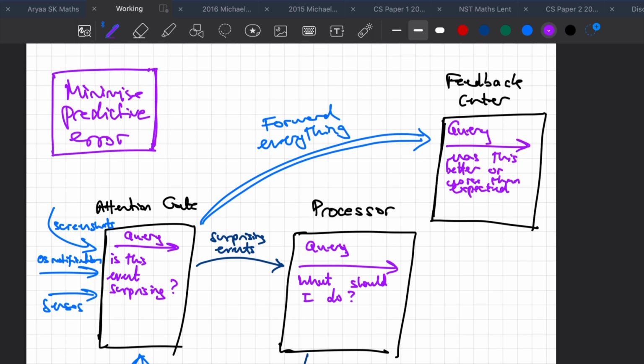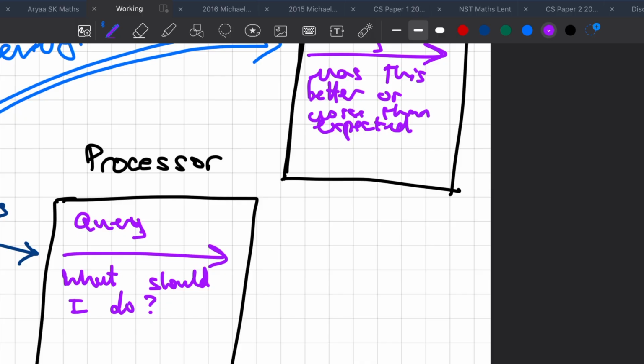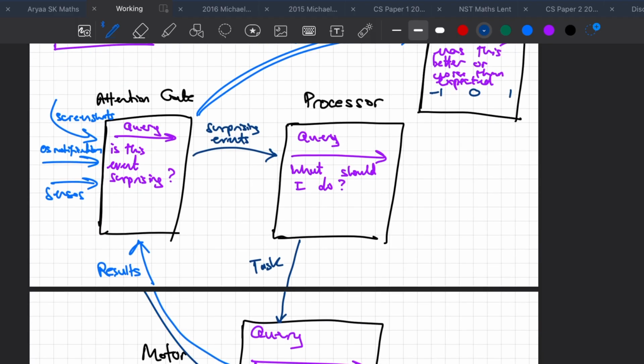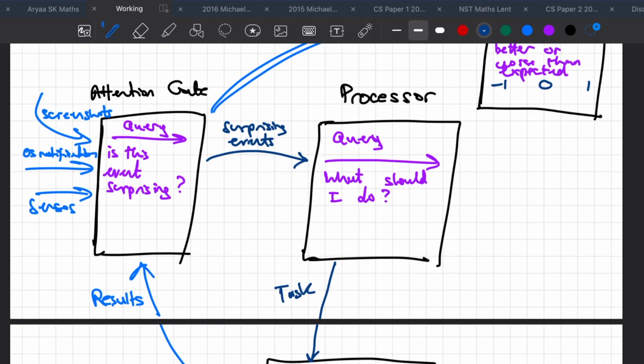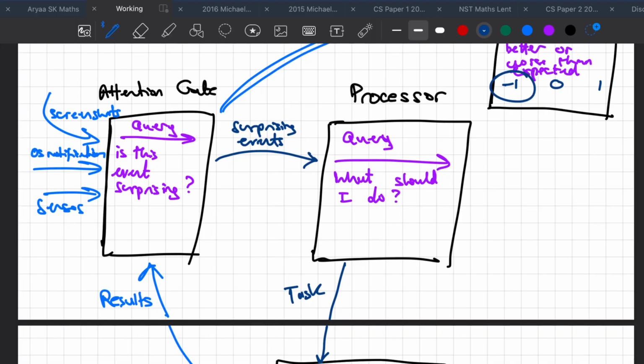So we're never surprised, because ultimately if you're surprised, that means something went wrong. You didn't predict something correctly, and that can lead to bad circumstances. So everything a human does is to minimize predictive error. And so we query, was this interrupt better or worse than expected? Or if it was just neutral, then that can also be an answer. Once we've got a result, let's say we get something between -1, 0, and 1, where 0 is neutral. 1 is really good, like it completed the task perfectly and got feedback from another worker that the task was great. And -1 would be something like, I failed at this task, couldn't do this. That's clearly negative, we don't want to do the same kind of behavior again.